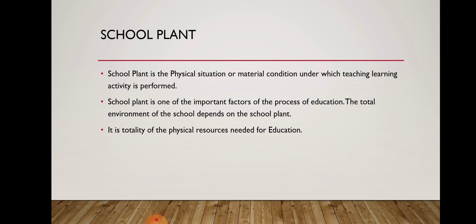If there is no laboratory, where can the students do their practical works? For that, we need a laboratory in school. So all these are considered an important factor in the process of education, and they should be there in every educational institution, because the total environment of the school depends on the school plant.